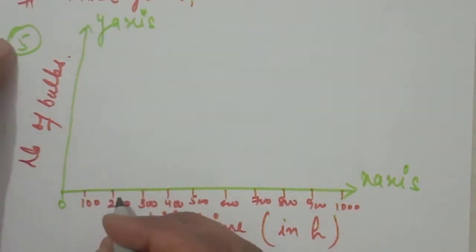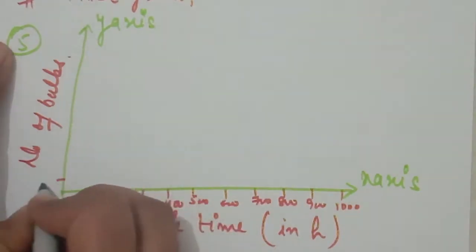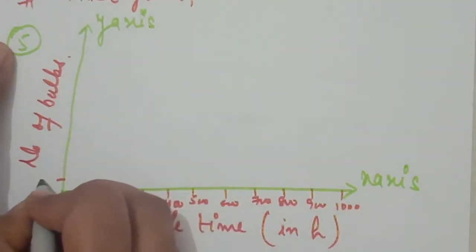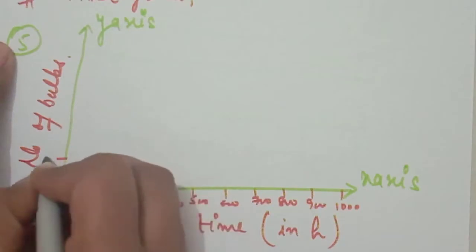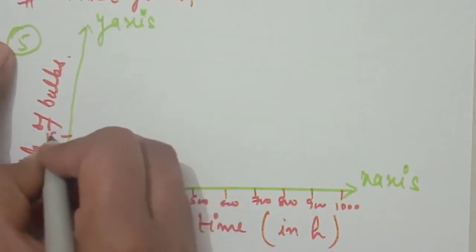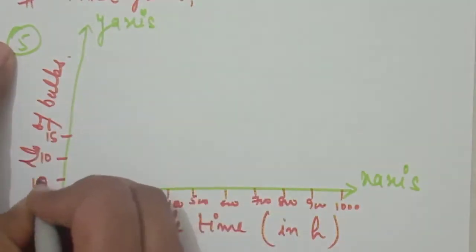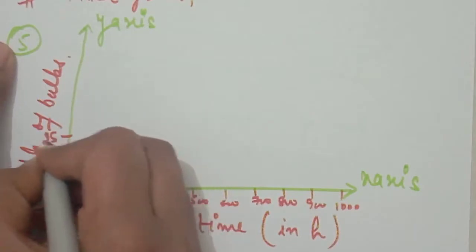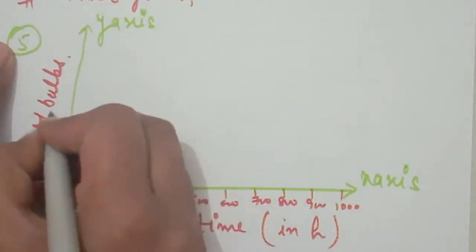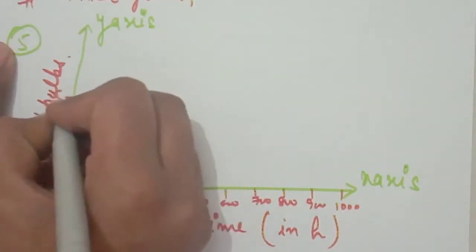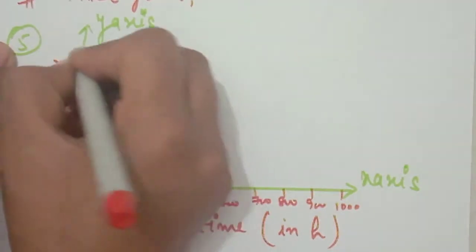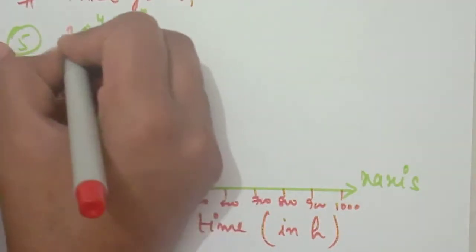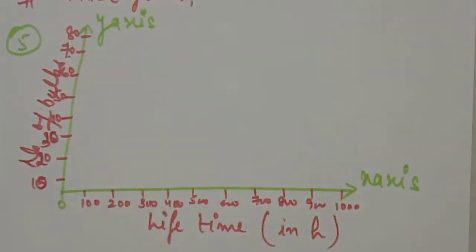So we will choose numbers as 10, 20, 30, 40, 50, 60, 70, 80, and many more. Now we will make the histogram.